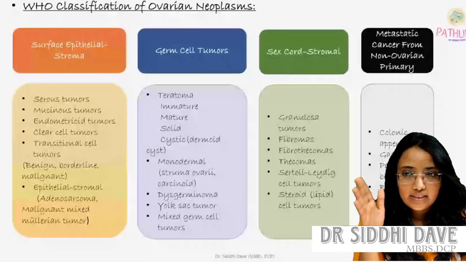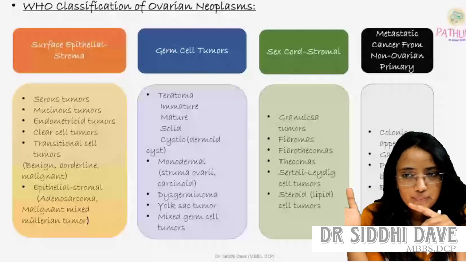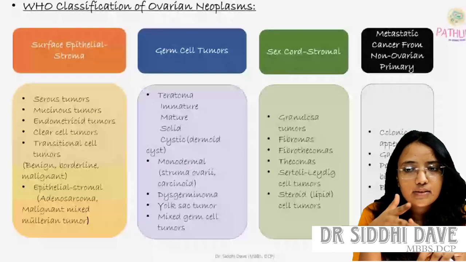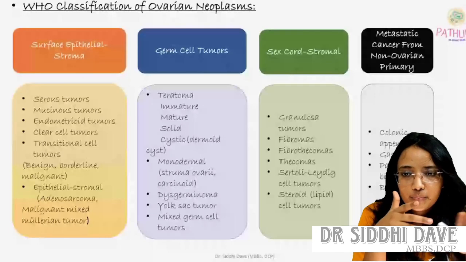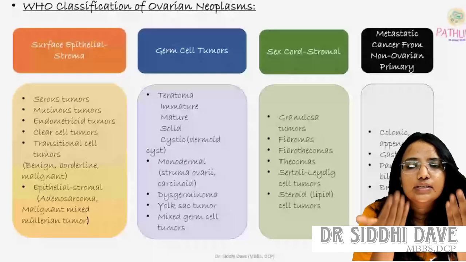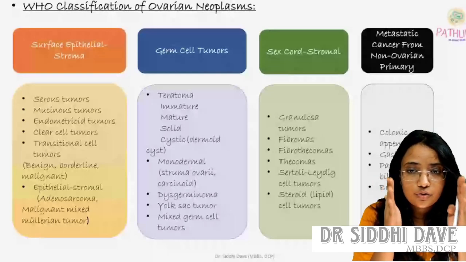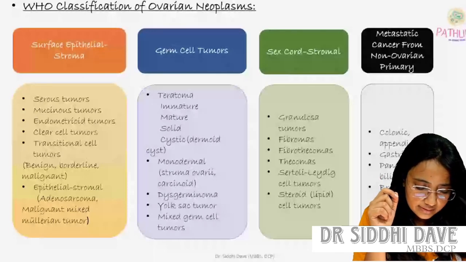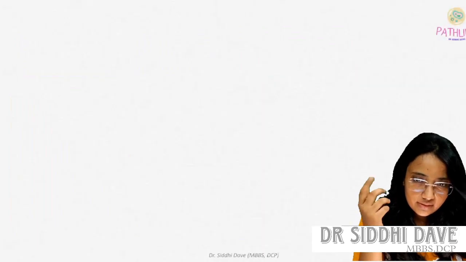So we have completed first the surface epithelial stroma tumors: serous, mucinous, endometrioid, clear cell, transitional; and then germ cell tumors: teratoma, monodermal teratoma, dysgerminoma, and yolk sac tumor. Then we will discuss the sex cord stromal tumors.